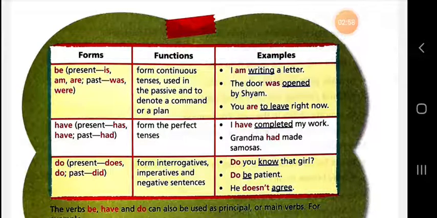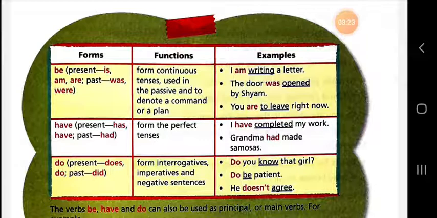This is present perfect tense. And grandma had made samosas. That is past perfect tense. So it is clear that the forms of the auxiliary verb have, that is has, have, and had, are used to form the perfect tenses.